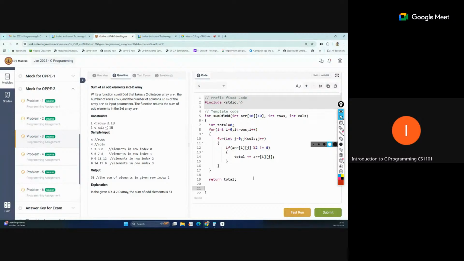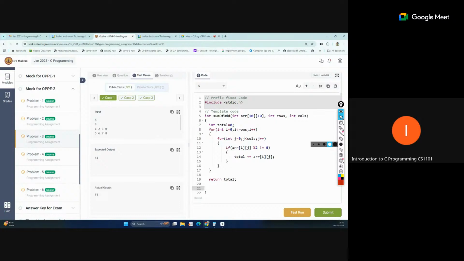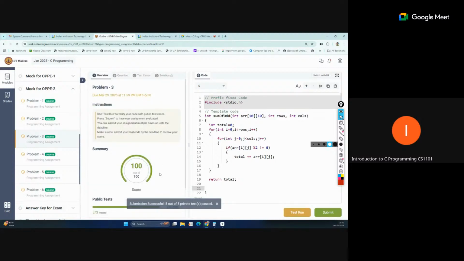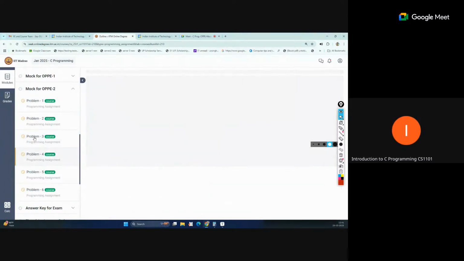Okay, so let's run this and see if this passes. Okay, so this passes, no syntax error this time. So we can submit this. Okay, now all test cases pass. So this is the status of marks. So now next is problem number 4.